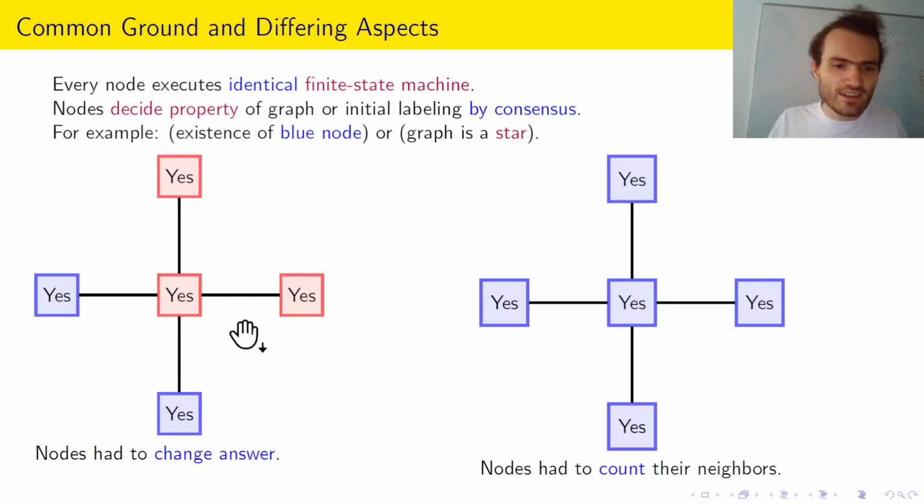So in this case, in the left case, our nodes only had to check whether there exists some neighbor in the state yes. So they only had to check which states occur. In this case, they actually had to count how often the state occurs.